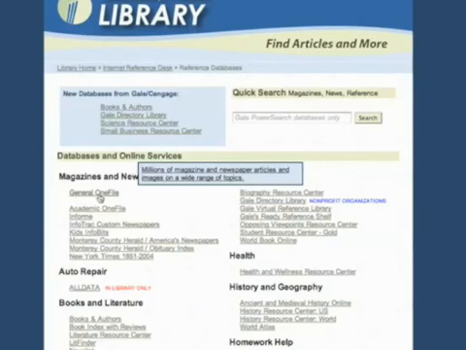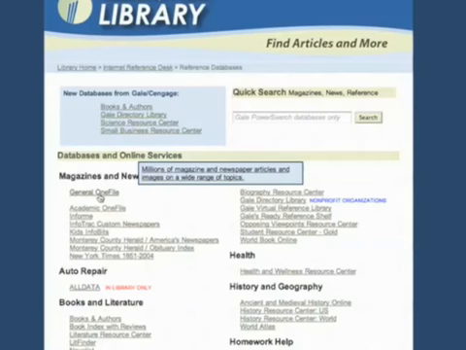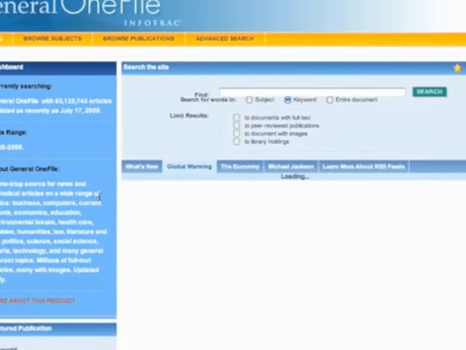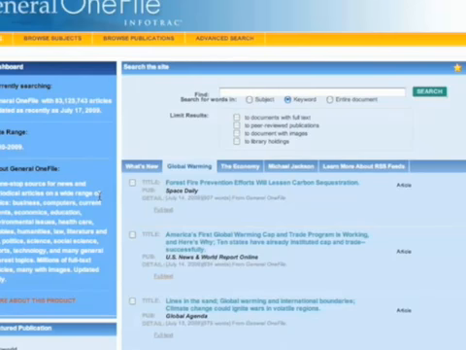But today we're going through General OneFile, and that's going to take us straight to their homepage since we're in the library. For those of you who are at home, you'll be directed to a login screen where you'll need your library card number and your password to get through. But once you put that in, here you are at the General OneFile homepage.